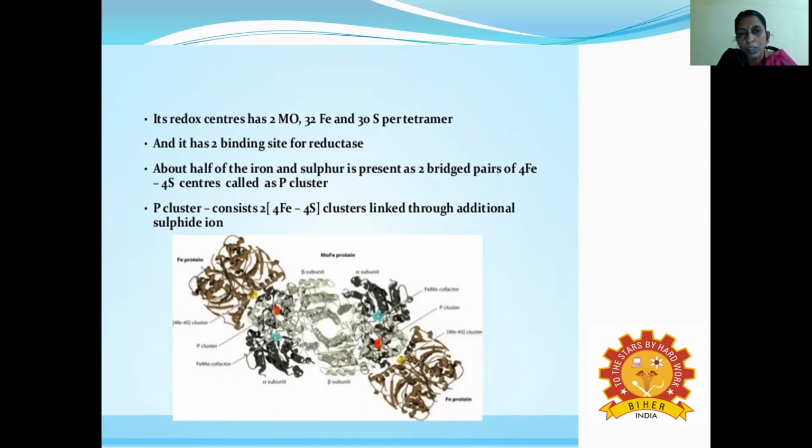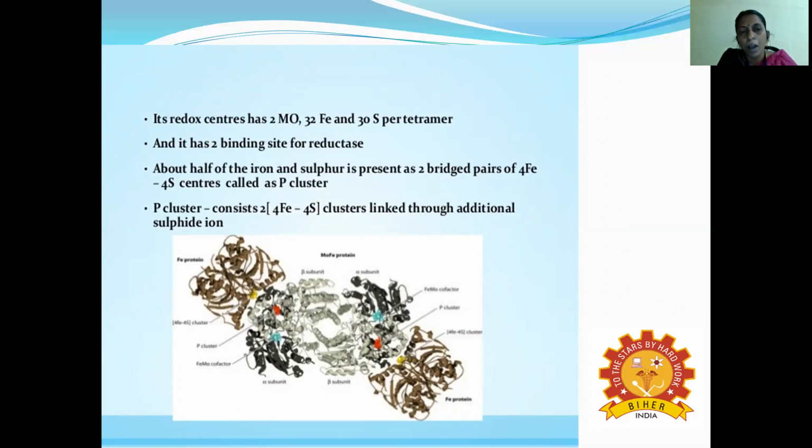How many irons are there? 32 irons are needed, 2 molybdenum are required, and 30 sulfur per tetramer. Sulfur is there because for oxidation, reduction and electron transfer the iron-sulfur cluster is very important, similar to the electron transport chain. So 30 S per tetramer is present.